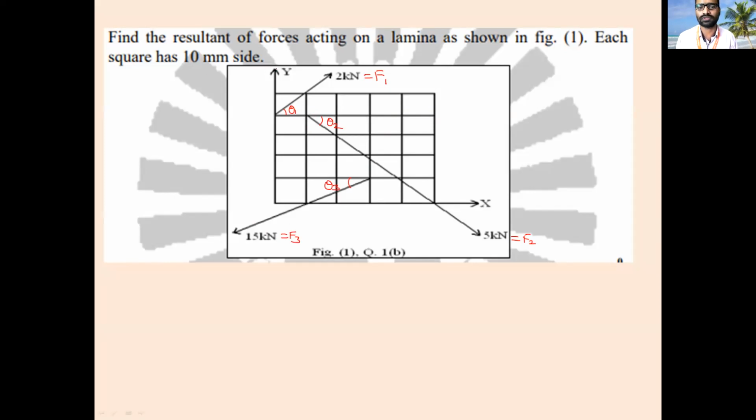So what is asked? Find the resultant of forces. Only the resultant you have to find out. You are not supposed to find the moment. Look at what is given: each square has a 10 mm side. See, whatever sides he has given, each side is 10 mm. So horizontal is 1, 2, 3, 4, 5, and vertical is also 5. This horizontal is the x-axis and this is the y-axis. All of you take down this one. We will solve this problem here only.